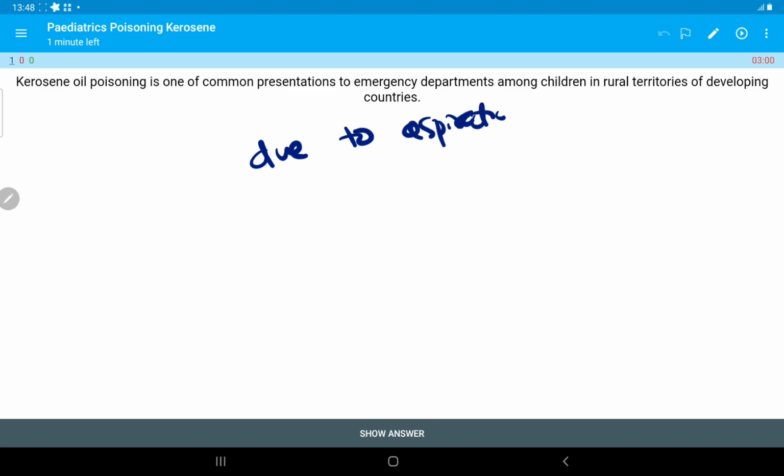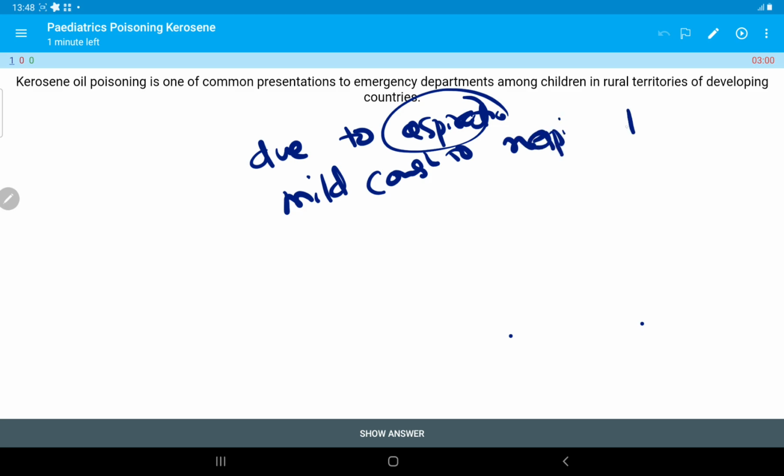There is also vomiting on ingestion, so there is a higher risk of aspiration. Symptoms vary from person to person, from mild cough and respiratory distress to acute respiratory distress syndrome and respiratory failure.